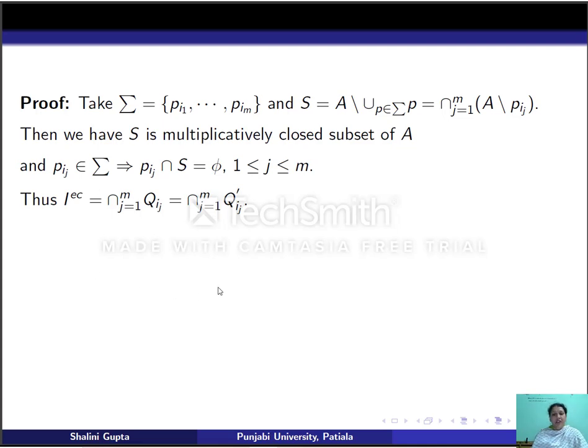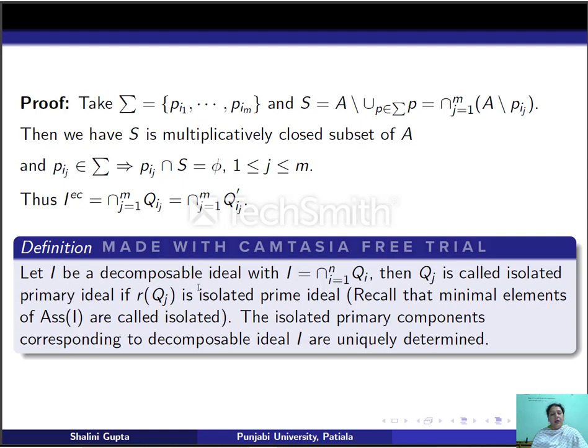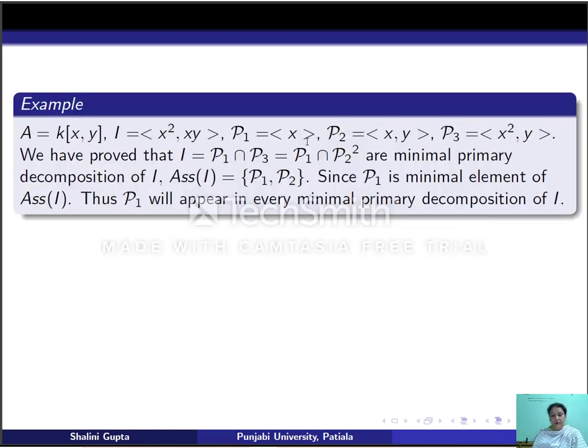But we have something more to say. Suppose I is a decomposable ideal with I equal to intersection Qi as its minimal primary decomposition. Then a primary component Qi is called an isolated primary ideal if the radical of Qi is an isolated prime ideal. So the isolated primary components corresponding to a decomposable ideal I are uniquely determined. This result will follow as a corollary to this second uniqueness theorem. So for this, we will first see an example.